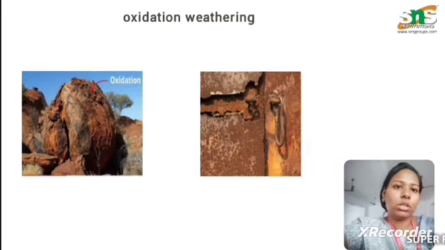Next one is the oxidation. Oxidation is nothing but the addition of oxygen, where the hydroxides and the oxides are the result of the oxidation. Due to the oxidation, the rusting of the rocks happens. That is called the oxidation weathering. This comes under the chemical weathering of the rocks.